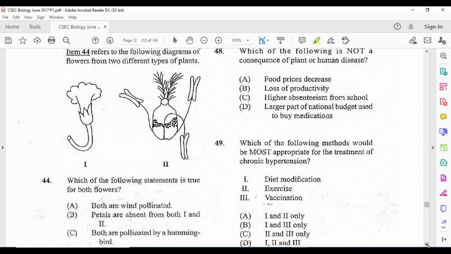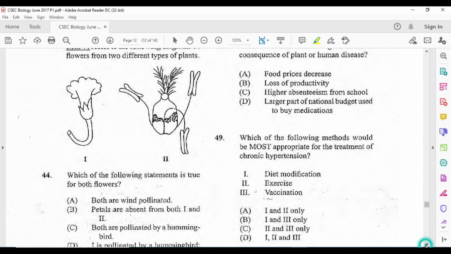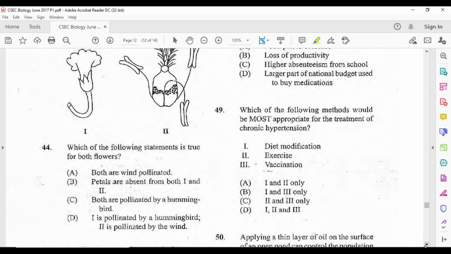That is not true. Both are pollinated by hummingbird. That is not true either. Alright, so the hummingbird would have been pollinating number 1, while wind would have been pollinating number 2. The other thing now, 1 is pollinated by the hummingbird and 2 is pollinated by wind. This is the nice answer there. We would have done a video on pollination. You can check it out. It is on our channel and it gives you just about everything you need to know for the syllabus on pollination. We move to question 45.